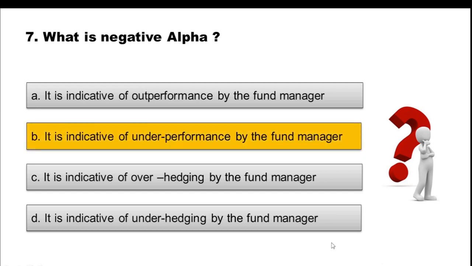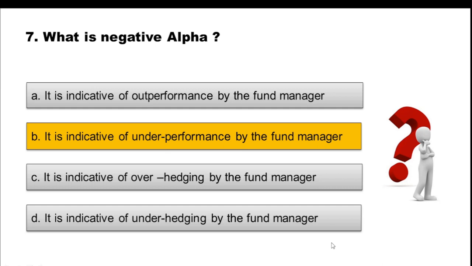And the correct option is it is indicative of underperformance by the fund manager. So what exactly does alpha represent? It shows you the difference between the scheme's actual return and its optimal return. In simple words, you can understand it as a measure of the fund manager's performance. There is always a benchmark and a scheme's optimal return which is targeted for the performance of a particular scheme. Now, if the fund manager is not able to provide the optimal return, is not able to cross the benchmark of the fund, that is declared as underperformance by the fund manager, which is also called negative alpha.